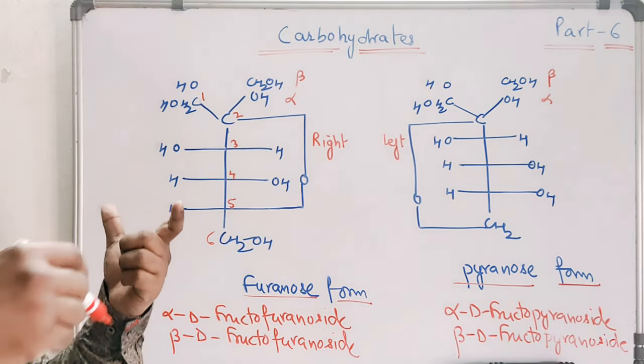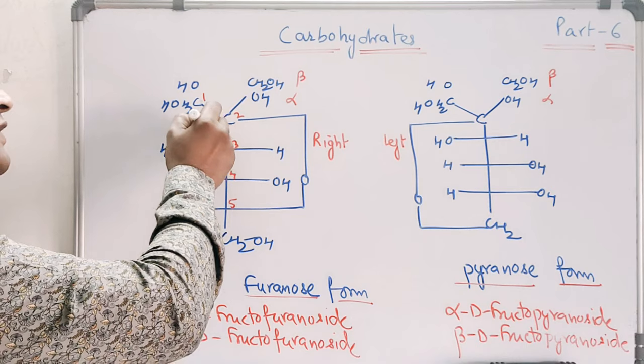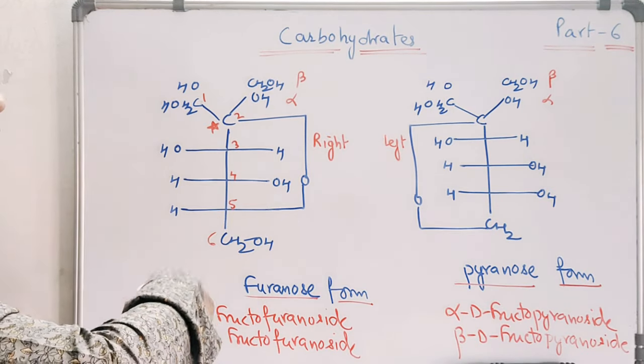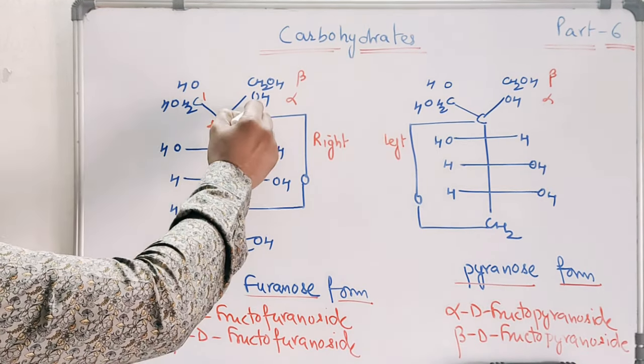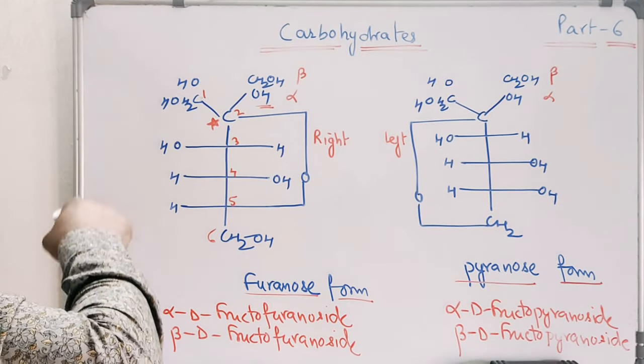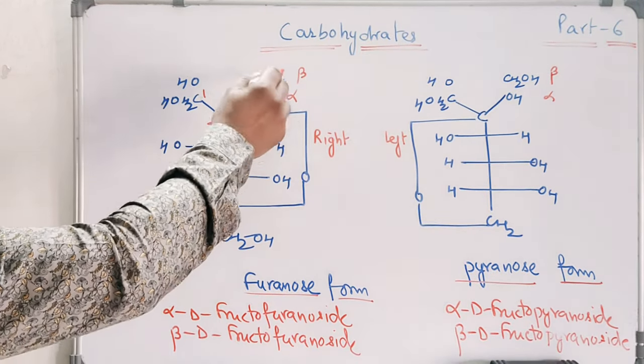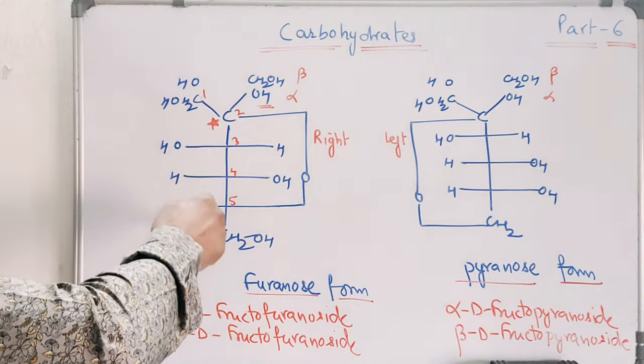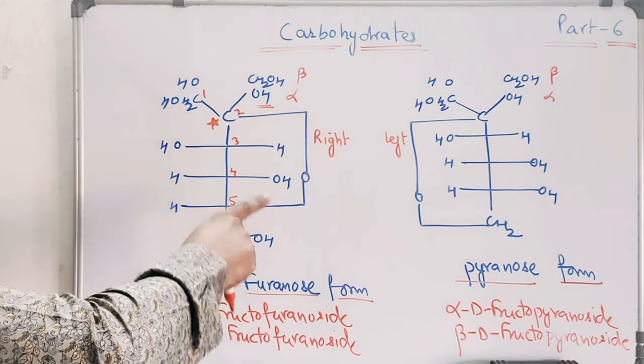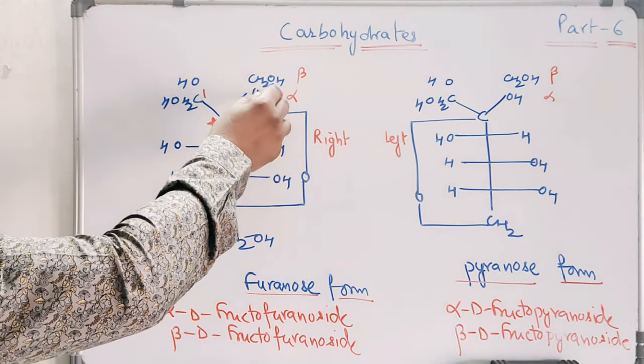Again we can have 2 types of anomer at the anomeric carbon. Where OH is on the right hand side, it is called the alpha anomer, and where OH is on the left hand side, it is called the beta anomer. This is the fructose form in a 5-membered ring, existing in an alpha form and a beta form.